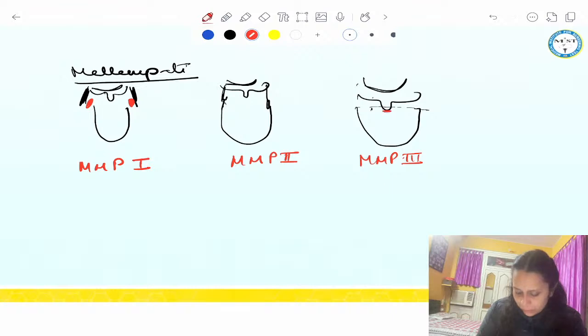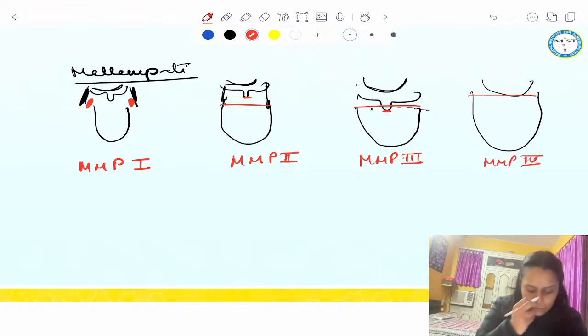Here the tip is seen, right? The tongue is only this much, I am able to see the tip. But here the tongue is this much, I am not able to see the tip. Then it's grade 3. And if this is the hard palate and the tongue is very big, obscuring all the structures, then it is Mallampati grade 4. Okay, so individually they can ask.